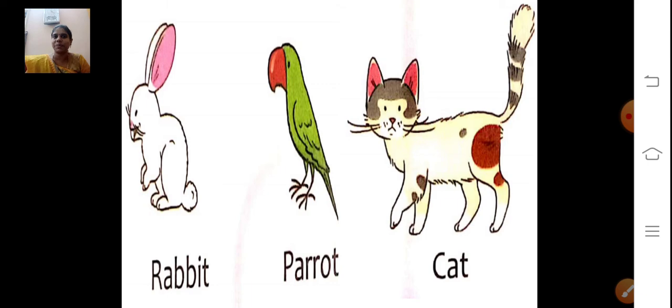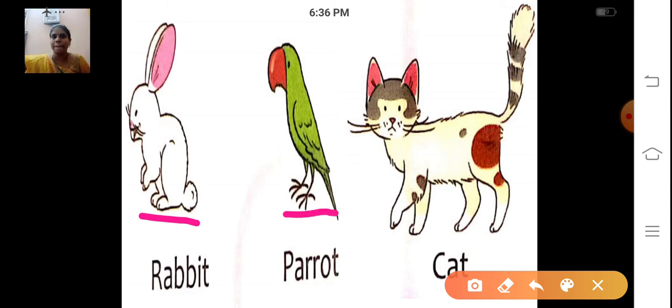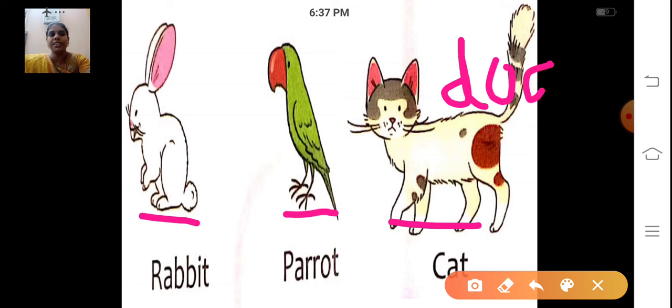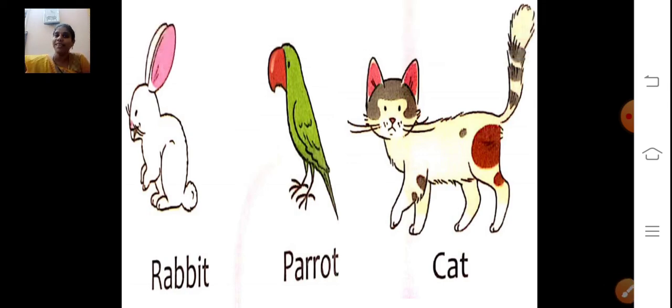Now, just see this rabbit. What is this? Rabbit. So this is a pet animal. Parrot. Rabbit, parrot, cat, and some will keep dogs also as a pet, right? So these are all pet animals, animals that are kept at homes. They are called pet animals. So we should take care of the animals with a lot of love and care,